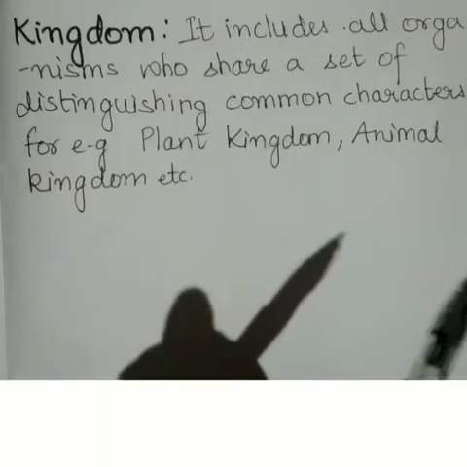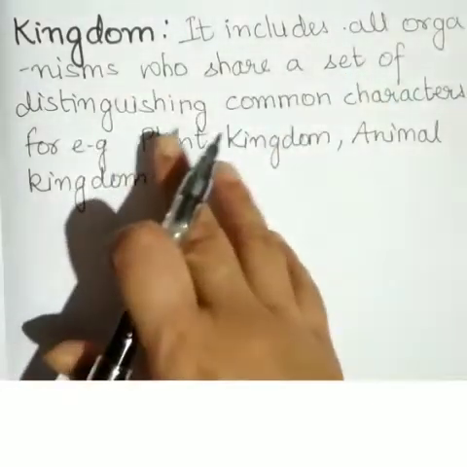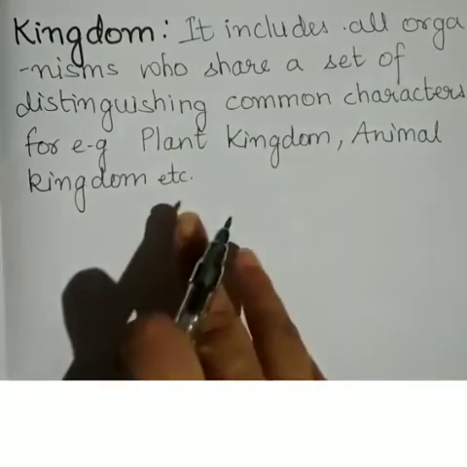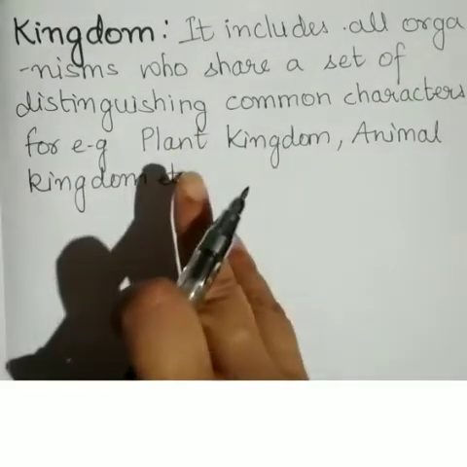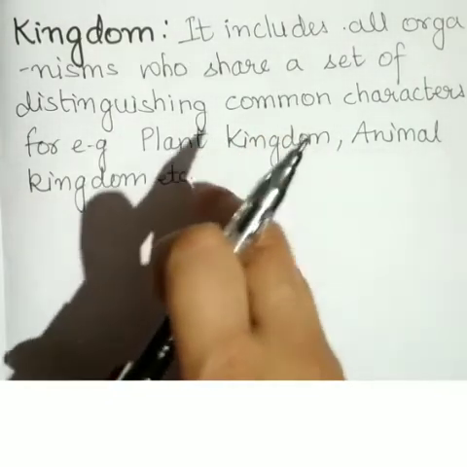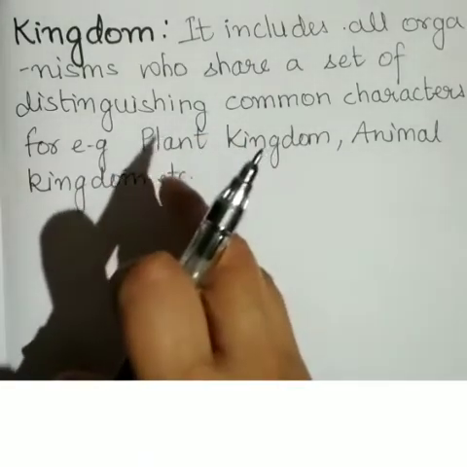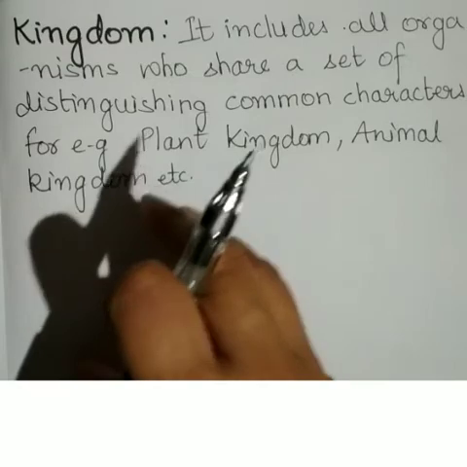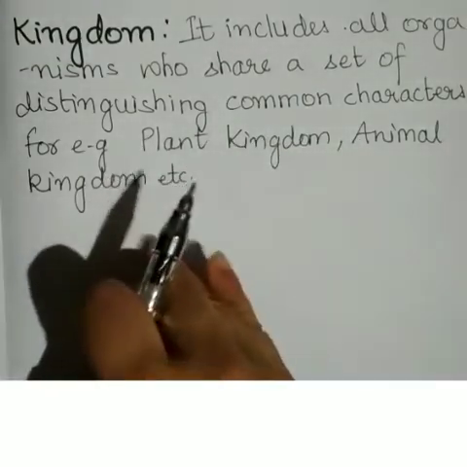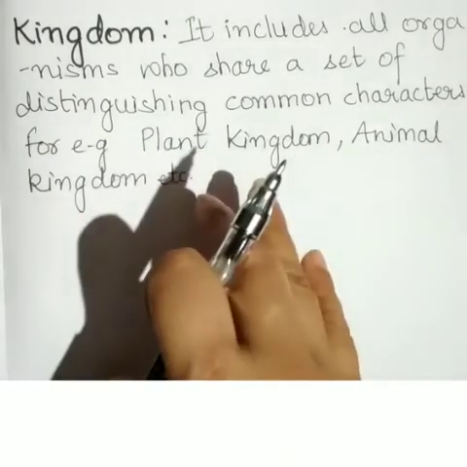And finally comes kingdom. Kingdom includes all organisms that share a set of distinguishing common characters. For example, plant kingdom and animal kingdom. The plant kingdom involves all the organisms that prepare their own food, and the animal kingdom involves all the organisms that cannot prepare their own food.